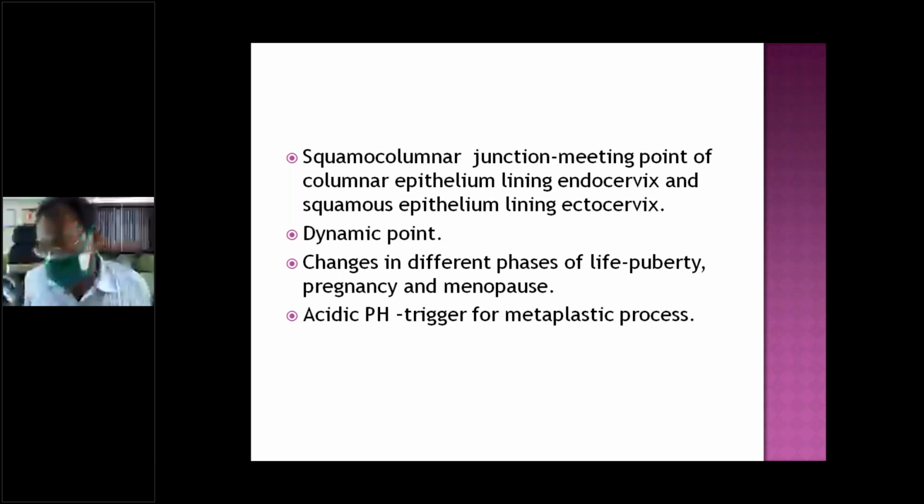Squamocolumnar junction. I told you that is. I think something is wrong here. That is, I'll just call person. Or this is creating some problems.